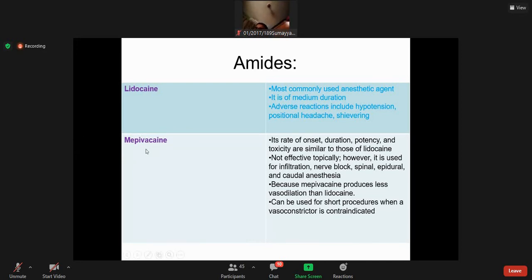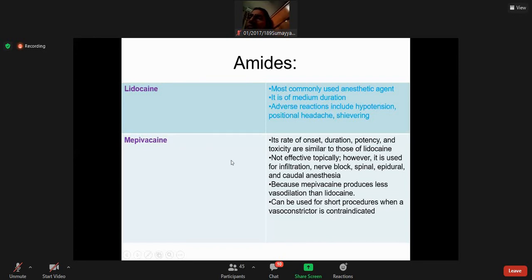Second one is mepivacaine. Its rate of onset, duration, potency, and toxicity are similar to those of lidocaine. But mepivacaine is not effective topically, right?